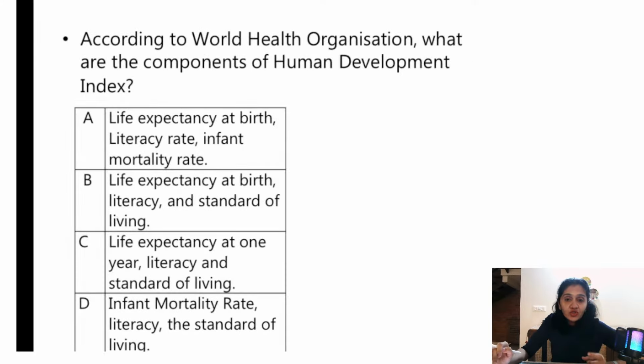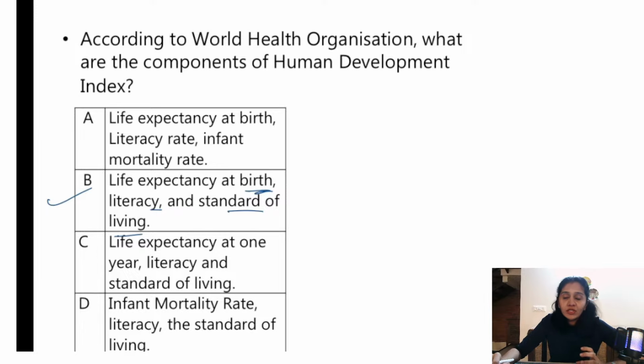Okay, so the last question in this particular chapter. According to the World Health Organization, what are the components of Human Development Index? All right. So we've read this. Life expectancy at birth, literacy rate, infant mortality rate. So what is HDI? First of all, it is life expectancy at birth, literacy and standard of living. Right. B is the correct option for HDI.